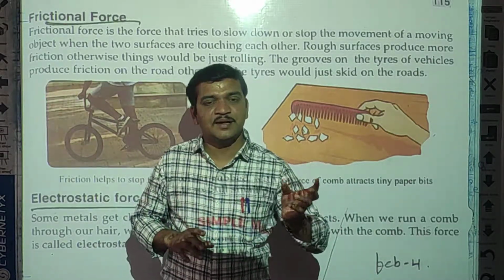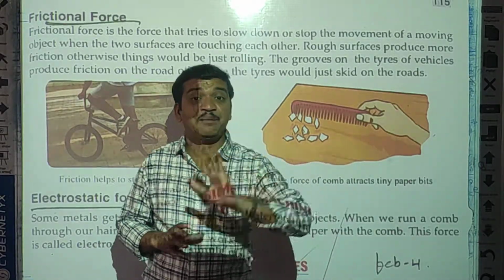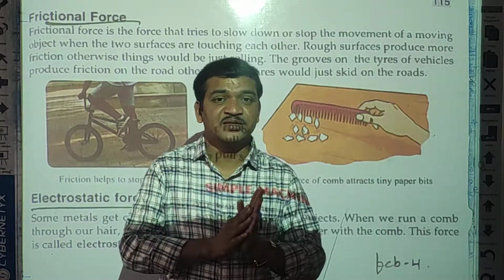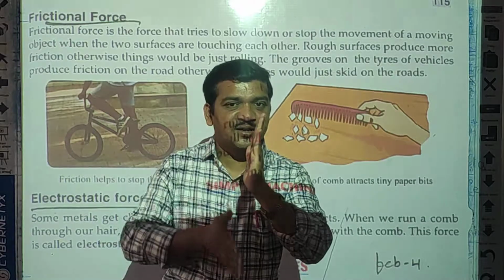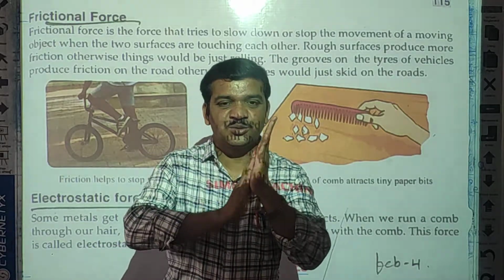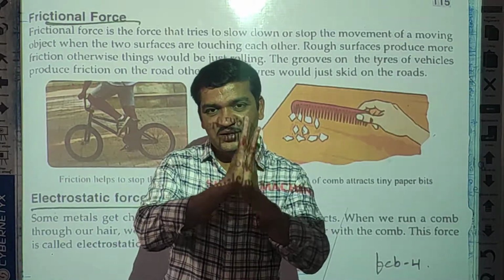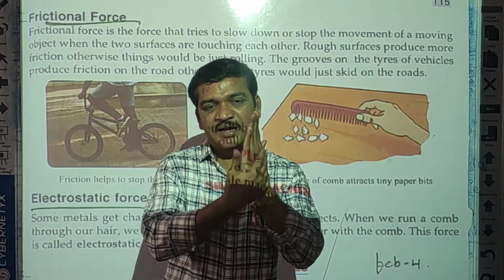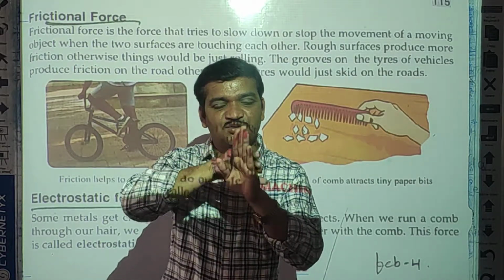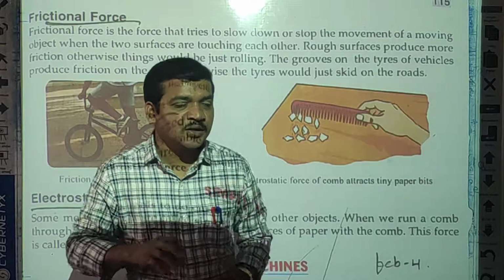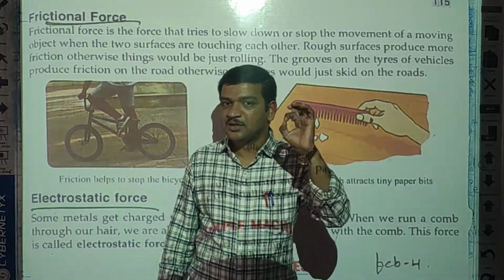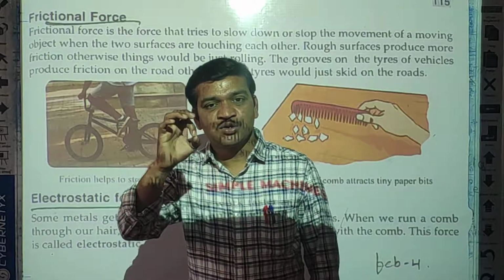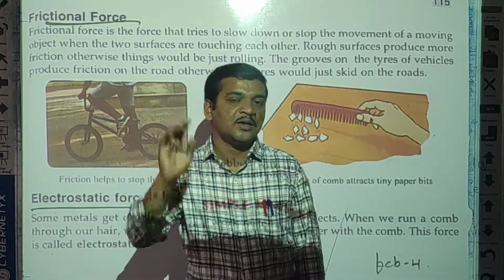And second example, sandpaper. Do you know sandpaper, students? Yes. So sandpaper has two surfaces. One is a rough surface. If you touch it, the surface feels rough. And if you see the other surface of that paper, it is soft. In the same way, two kinds of surfaces are there: rough surface and smooth surface.